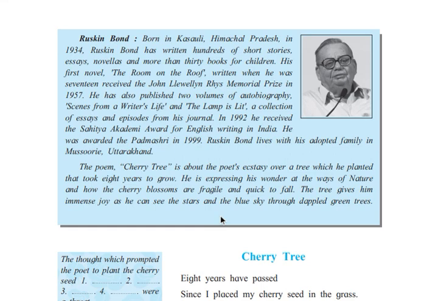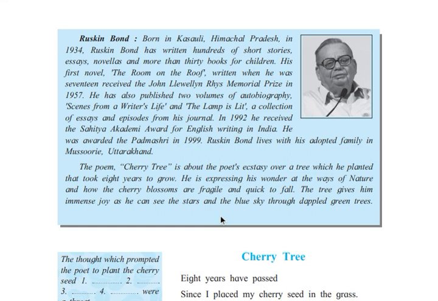He has also published two volumes of autobiography, including Scenes from a Writer's Life, and The Lamp Is Lit.